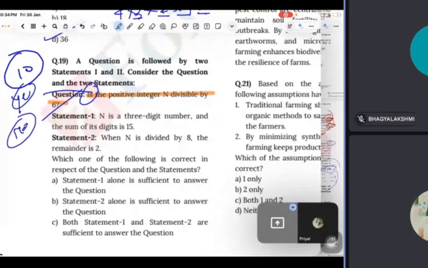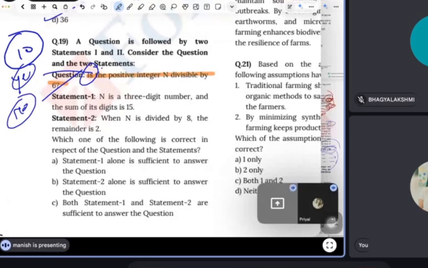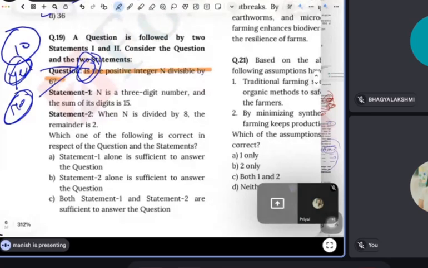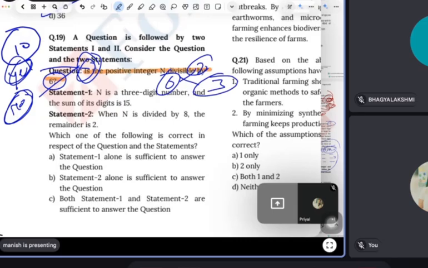Any doubt here, Priyal? No doubt, Manish. Because the question is saying "is", the answer can be either yes or no. We have to find that out. Now, divisible by 6: there is only one rule of divisibility of 6. If a number is getting divided by 6, then that number must be divisible by 2 and 3. Okay, I know this much.